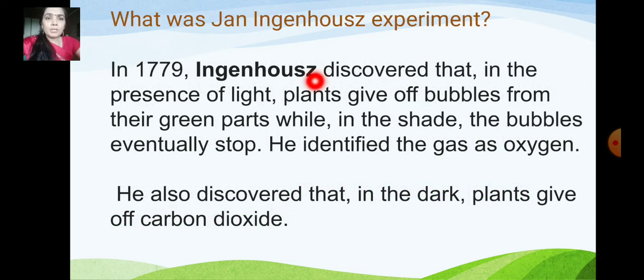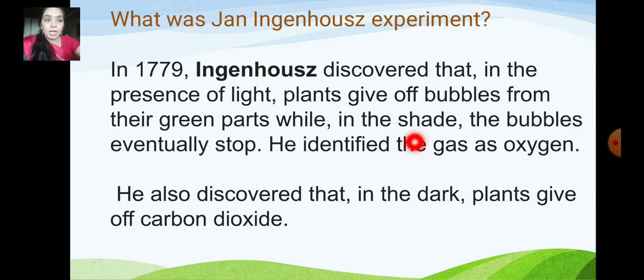And what was his experiment about? In 1779, Ingenhousz discovered that in the presence of light, that is in the presence of sunlight, plants give off bubbles from their green parts. So what are the green parts? Leaf, stem, yes. Some sort of bubbles were coming out.